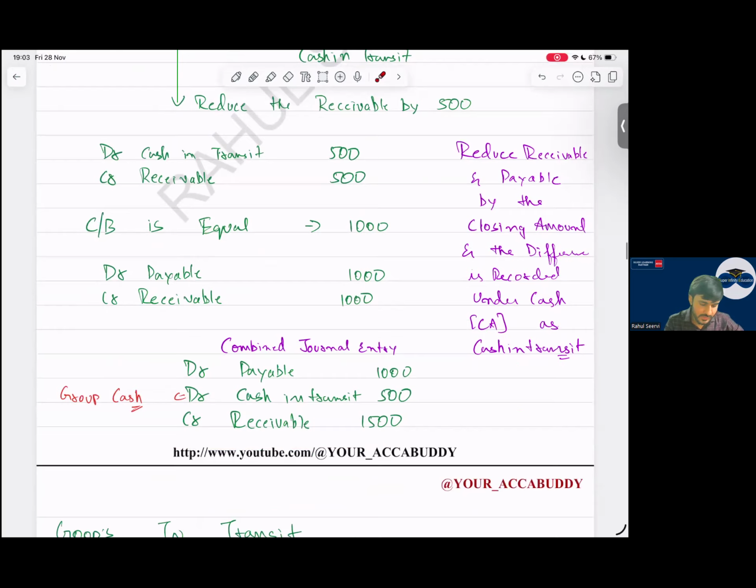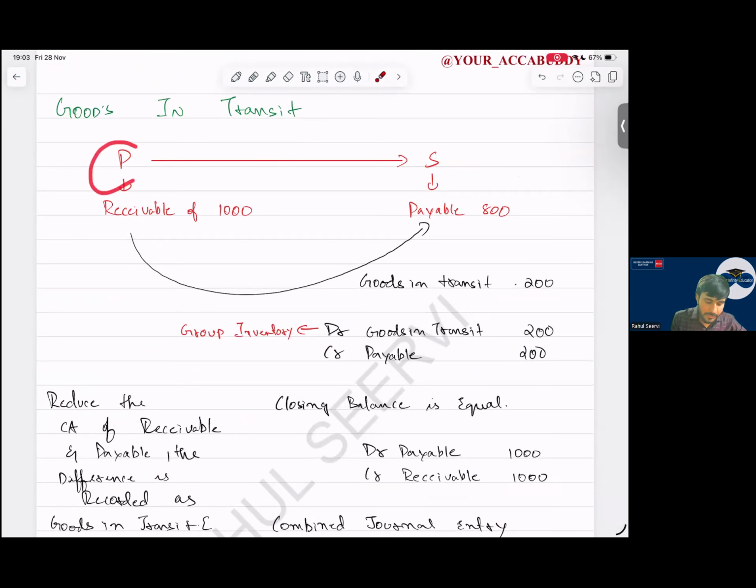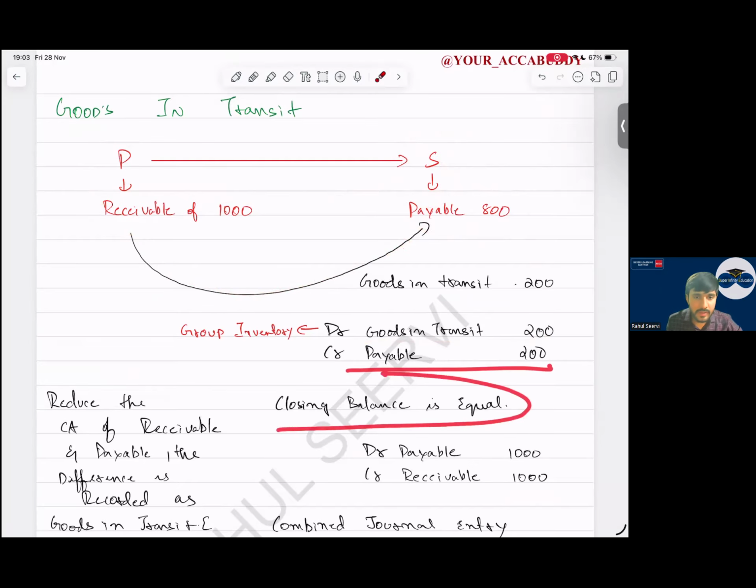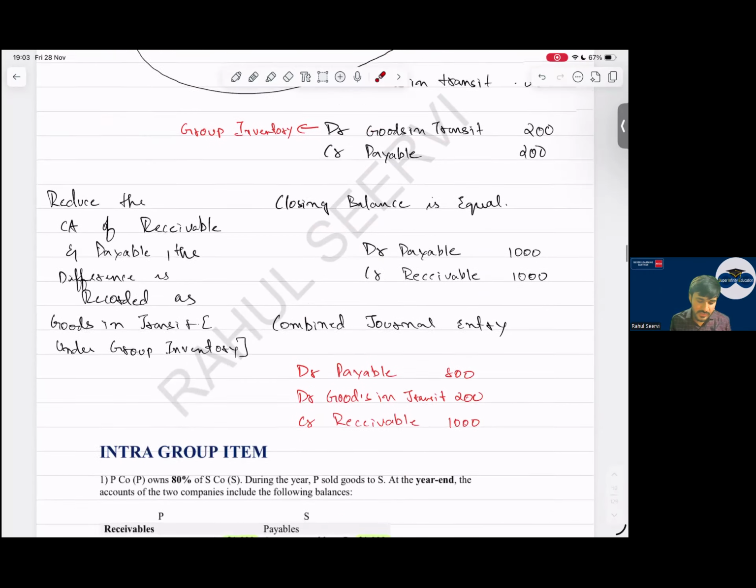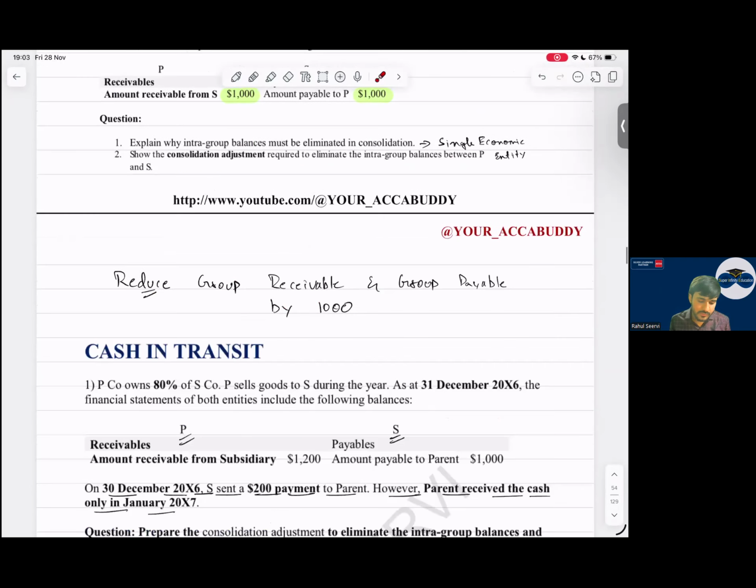Then coming to goods in transit. P company and S company. P is selling to S, with receivable and payable. This does not tally because P company is saying it has sold goods to S company, but S company did not receive them yet. In that case, there will be goods in transit. So what will S company do? S company will increase its payable: debit goods in transit in inventory, credit payable. The closing balance will become equal, then eliminate. Or the other way: remove 1,000, remove 800, increase inventory by 200. Simple. So with this, your cash in transit and goods in transit is done. Any doubts to anyone till here?